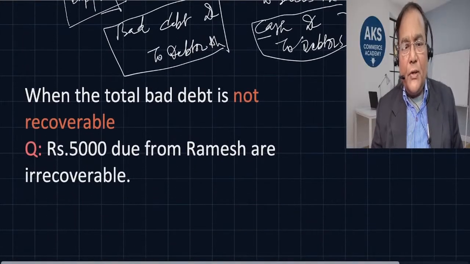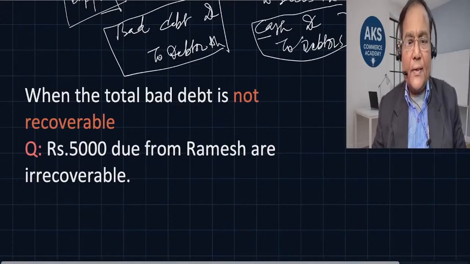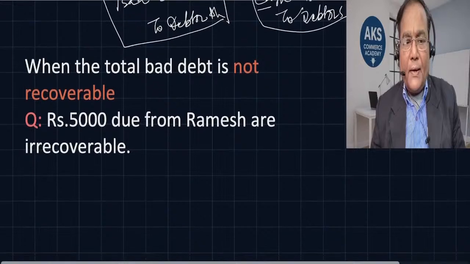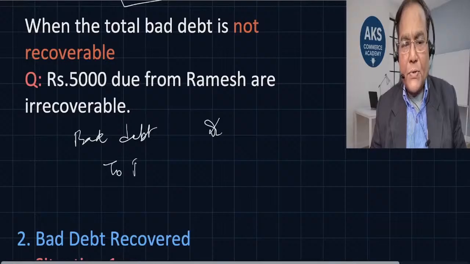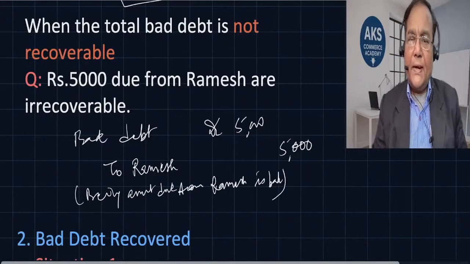So rupees 5,000 due from Ramesh are irrecoverable. Now we are sure that this amount is not going to be recovered. So what is the entry that we are supposed to pass if this be the scenario? When the total bad debt is not recovered, meaning 5,000 rupees due from Ramesh are irrecoverable, we are passing this entry: bad debt debit to Ramesh. Now it is very clear that the amount of 5,000 rupees which was supposed to be received from Ramesh is now bad. So being amount due from Ramesh is bad. All right. So this is entered in the books of account.